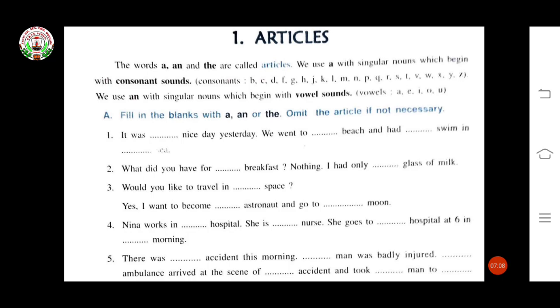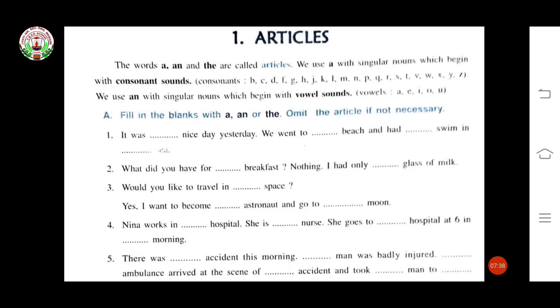See, I must read this. The words a, an and the are called articles. We use a with singular nouns which begin with a consonant sound. Consonants: B, C, D, F, G, H, J, K, L, M, N, P, Q, R, S, T, V, W, X, Y, Z. So these are consonants.